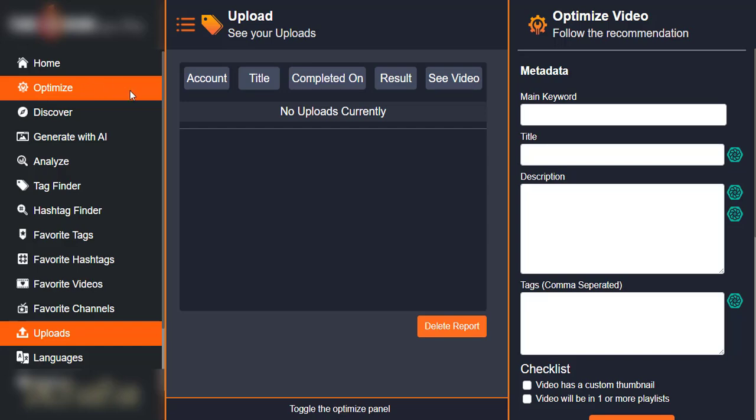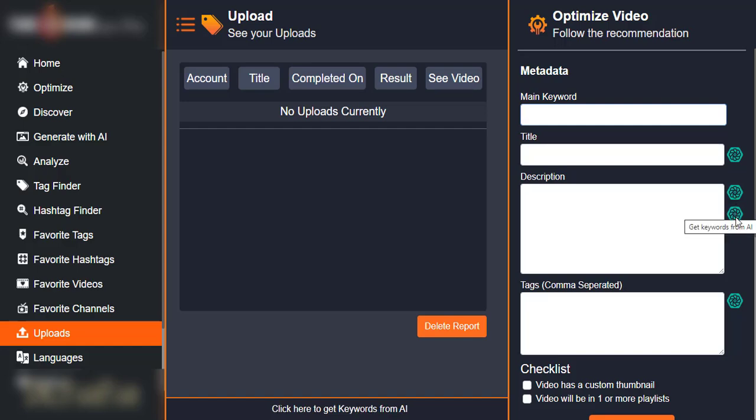If you come to optimize right here, you can put your keywords and your title. You can put a base title right here, or you put a keyword, and this ChatGPT Premium will automatically generate a title for you, the best title that fits this kind of content. If you want the best description, it can do that as well.